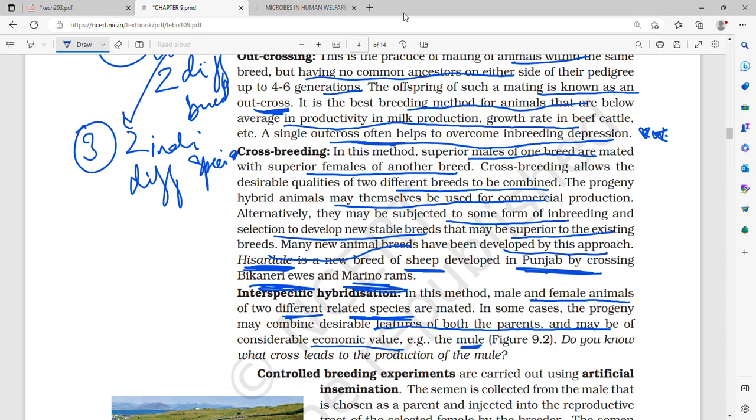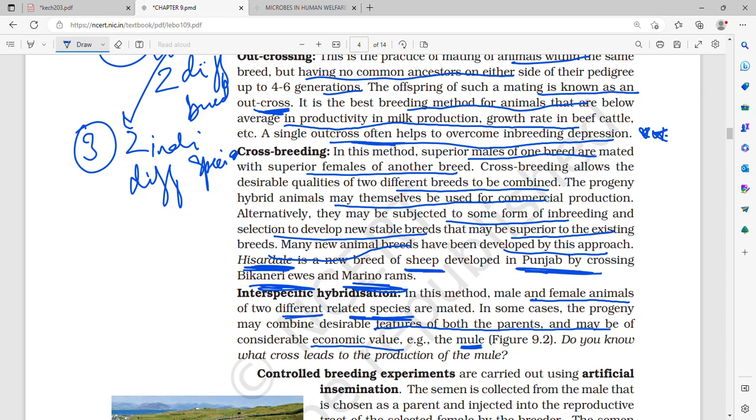An example is the mule, that is, donkey and horse. Male and female animals of two different related species may combine, and the progeny may be of considerable economic value. Example is the mule.